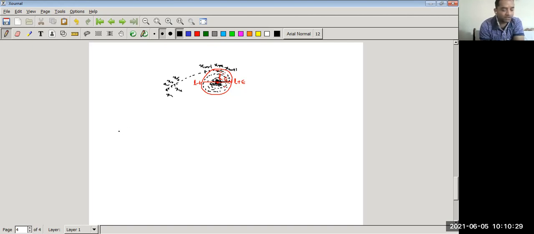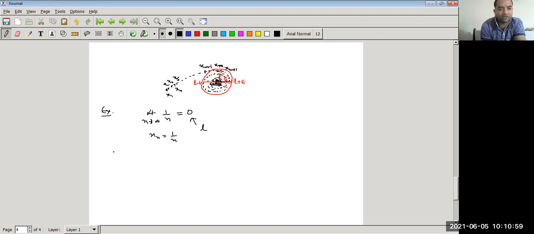So let us discuss one example using the definition. We have to show that limit n goes to infinity of 1 upon n is equal to 0. We have to show that for this sequence, x_n is given, here x_n is 1 upon n. So this sequence is converging to the point L, point 0. So we can say L is equal to 0.